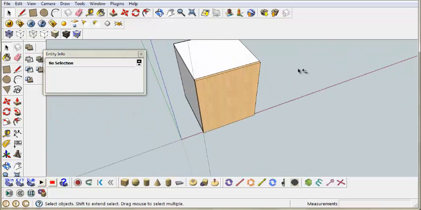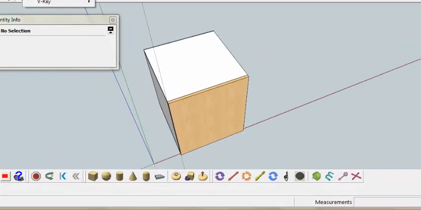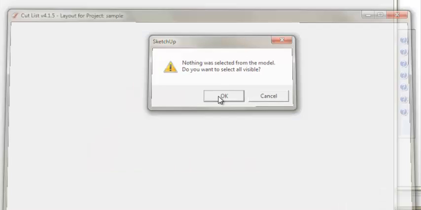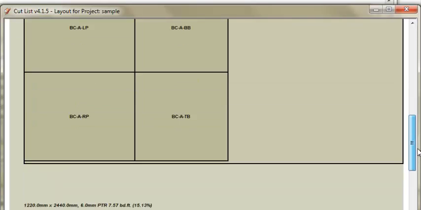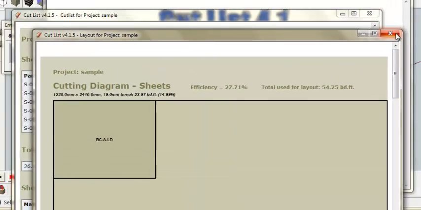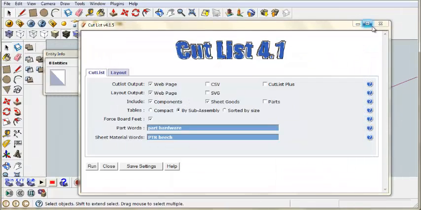Next is, let's check if it's gonna bother the Cutlist software. Let's run it again. Yes, select all visible items, visible components, and here we go. That didn't bother at all.